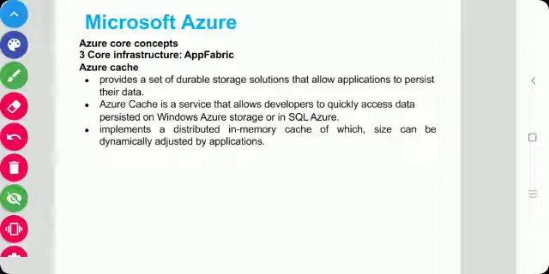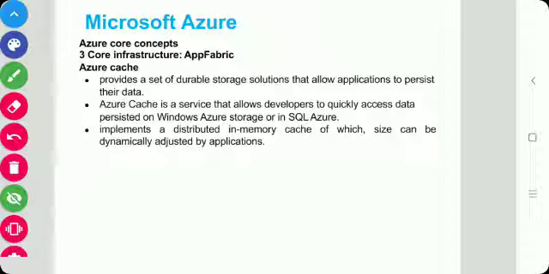This service implements a distributed in-memory cache of which the size can be dynamically adjusted by the application according to their needs. Means there is no specific size for this cache, the size is flexible.